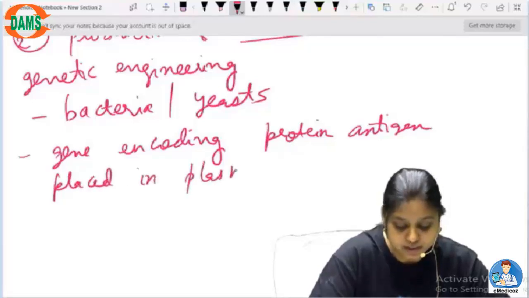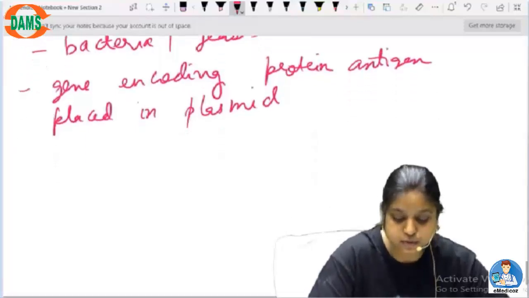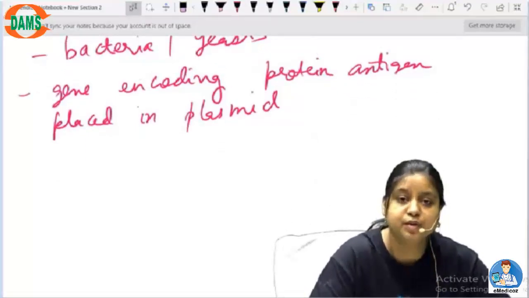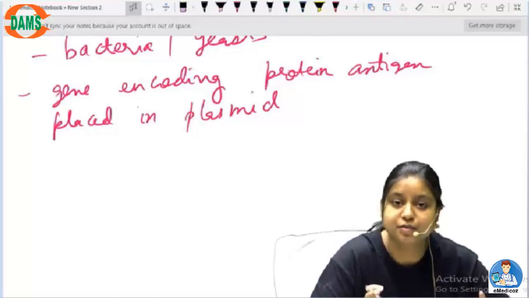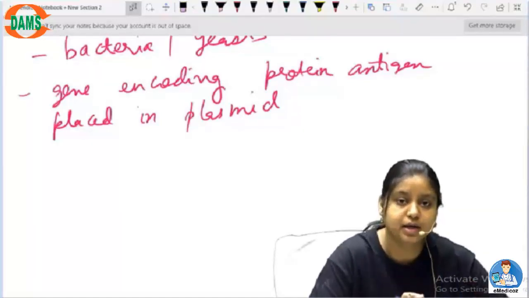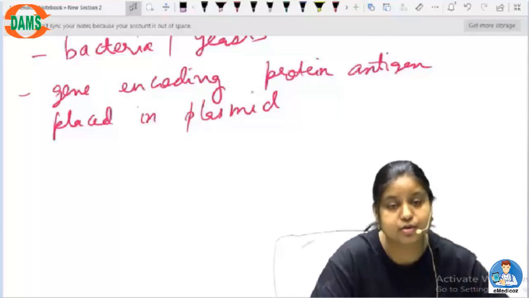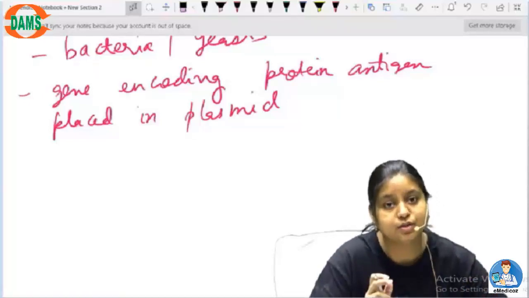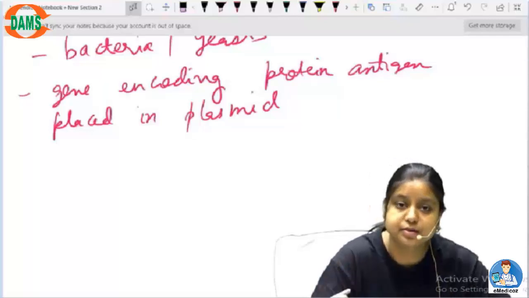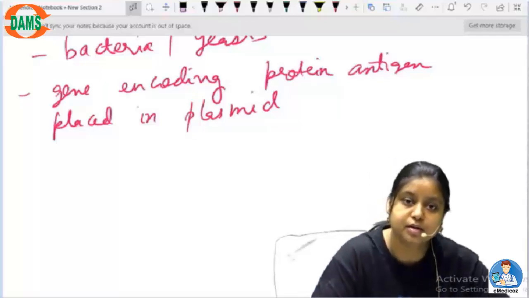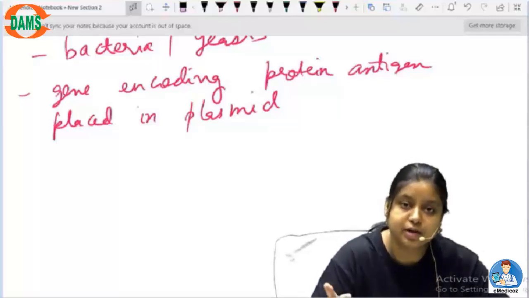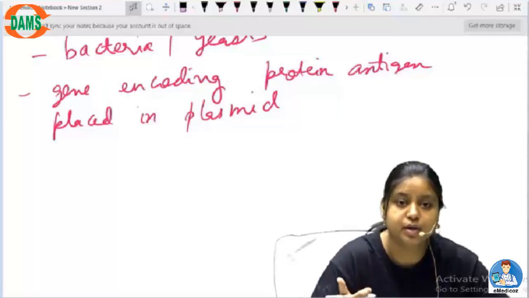So whichever part or gene is producing the protein, we will put that part into a plasmid and then develop a recombinant antigen from there. That means a bacterium was producing a kind of antigen, but we are not using the same bacteria to produce the protein. We are taking only the gene of that bacteria which is making that virulent protein, putting it into a plasmid, cloning it there, transforming it into a bacteria, and then developing the same protein, which is called a recombinant antigen. So we are trying to make a recombinant antigen.